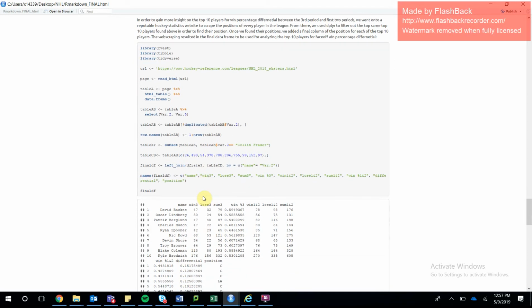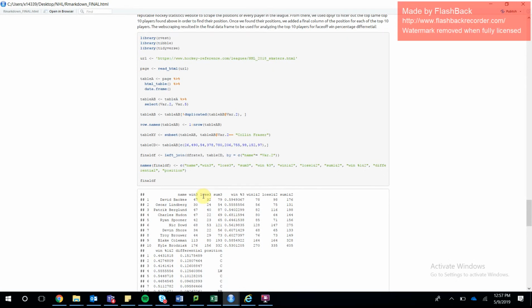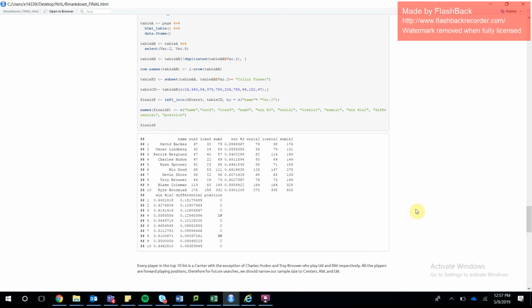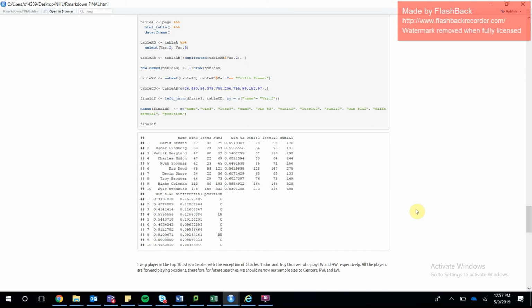Once we got the positions of each of these players, we were able to add that column at the very back of the list. As you can see here, most of the players are centers, and only two of them are a left winger and a right winger. Therefore, moving forward with recruiting in the NHL, you should try to look out for forward-playing NHL players and mainly centers, because that's where we get most of our win percentage in the third period from.